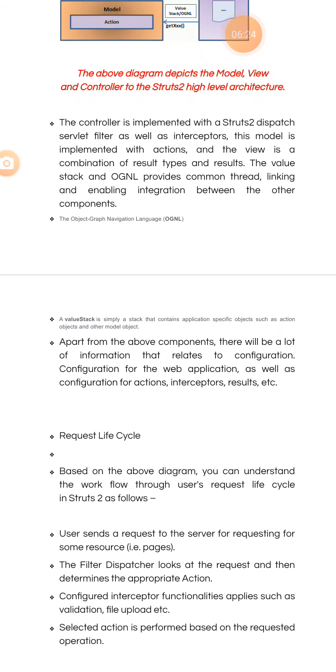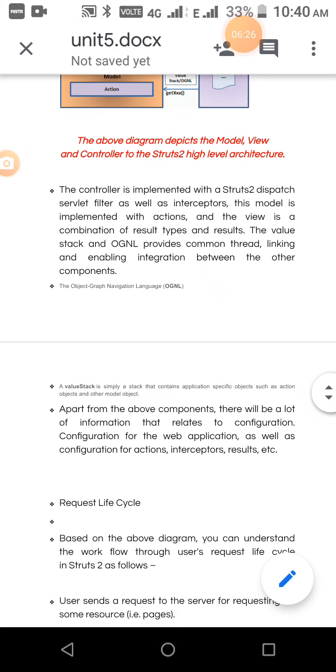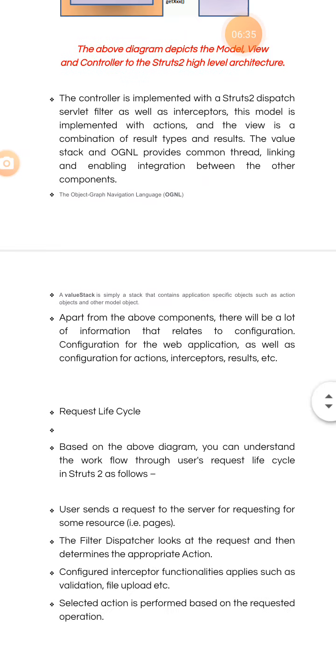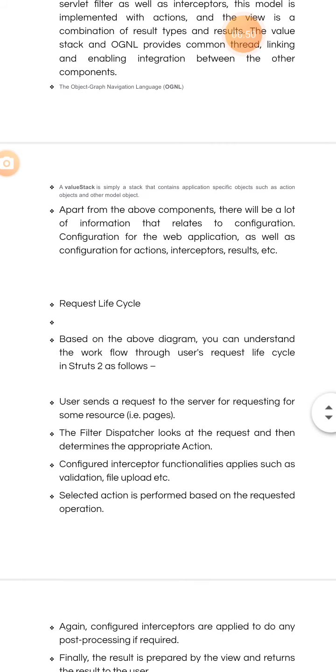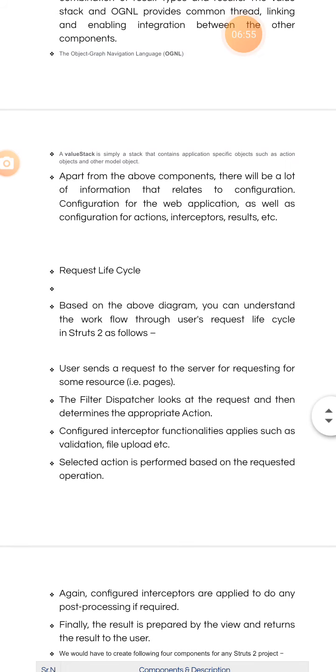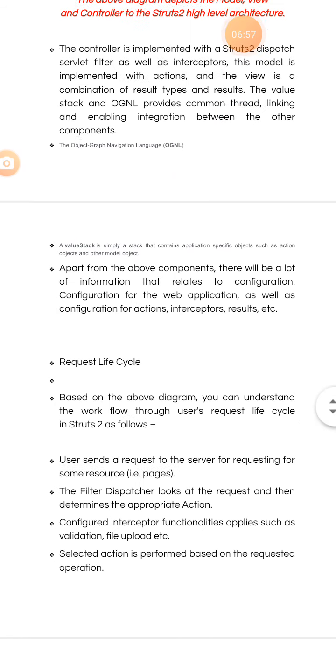OGNL provides a common thread linking and enabling the integration between the other components. Okay, that is Object Graph Navigation Language. And then value stack means it is simply a stack that contains application specific objects, such as the action object and other objects. So value stack means it contains so many objects.